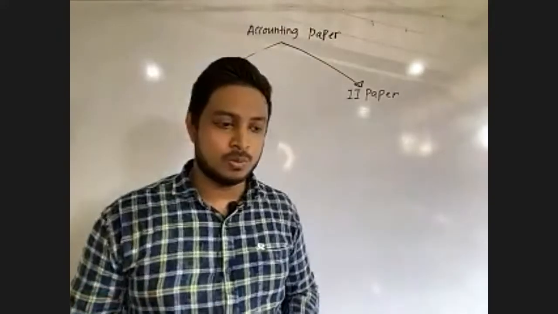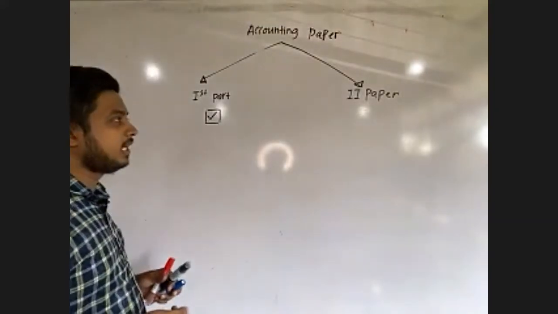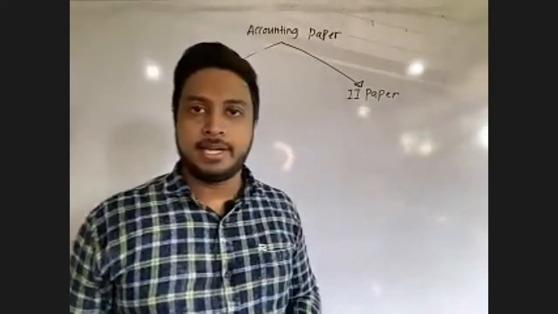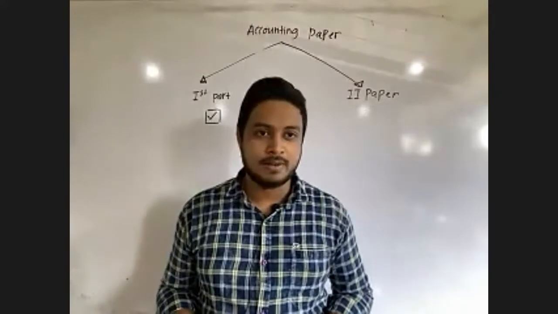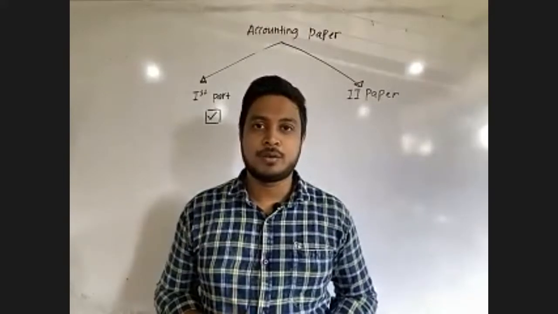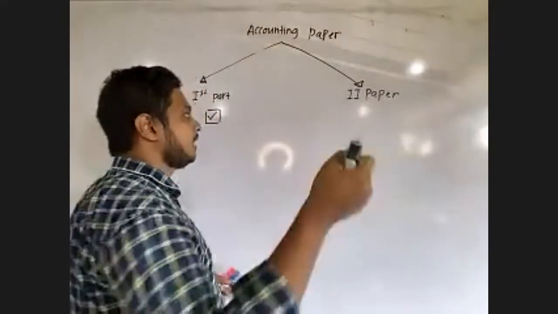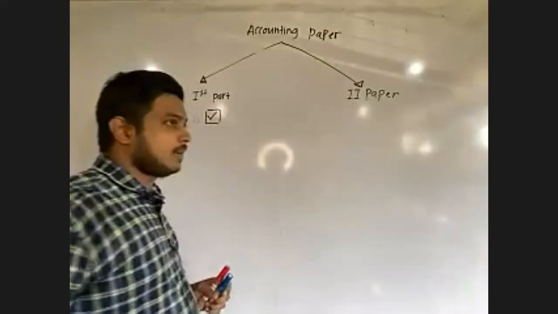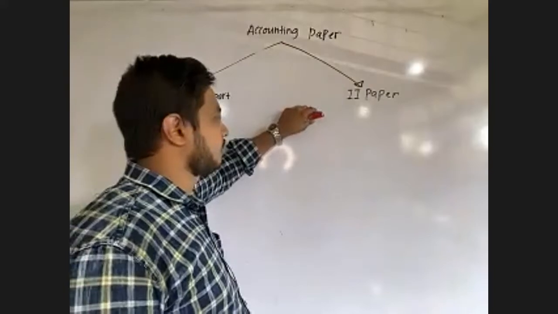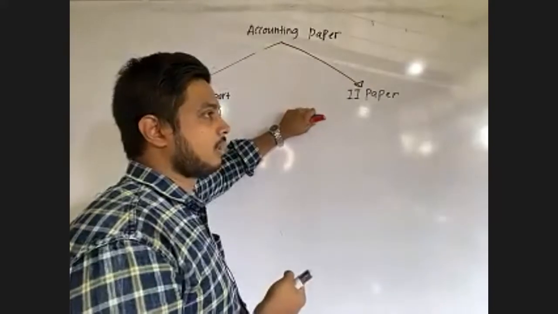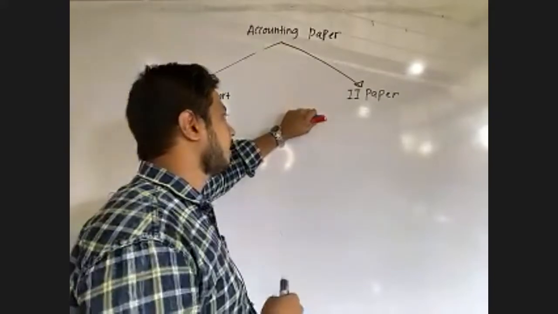As a new addition to the paper, you will get around 10 minutes here. As I remember, 10 minutes as additional reading time. As in Chartered, where we get reading time before we start the question paper, the same professional practice has been applied to the accounting paper in the advanced level syllabus as well. You will get around 10 minutes to read the paper and to select the questions that are most convenient for you.